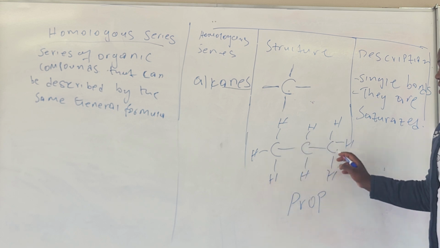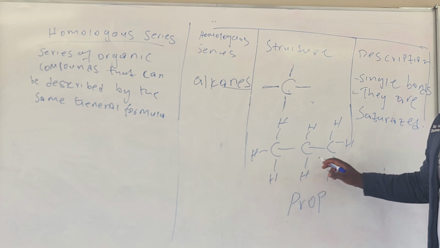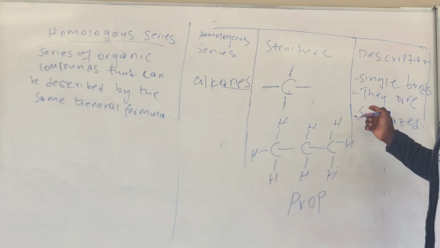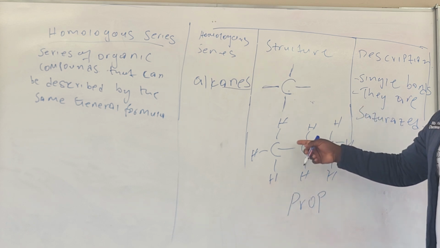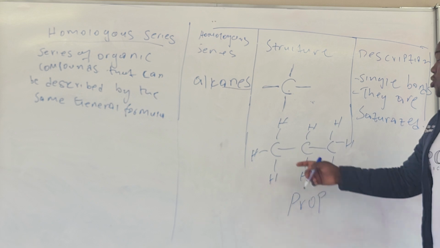Can you see the character? It has got single bonds. Can you see? It is saturated. What does it mean? It means it's an alkane, because that's the description of an alkane, right? Others will not have a single bond. They won't have the same description. So this one is an alkane.